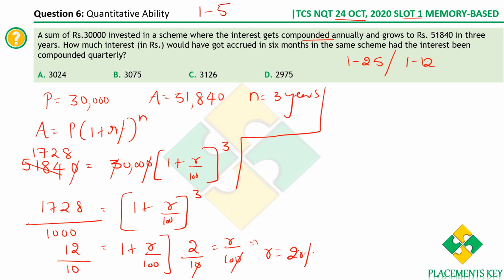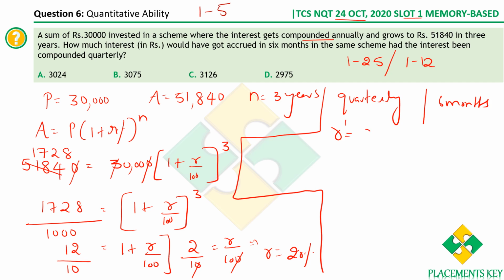Now what are we supposed to find? Let's see. How much interest would have accrued in 6 months in the same scheme had the interest been compounded quarterly? Now it is quarterly and only for 6 months. I hope you guys know the concept. Whenever the interest is compounded quarterly, the rate of interest r becomes r by 4. If it is half yearly, it becomes r by 2. If it is quarterly, it is r by 4.